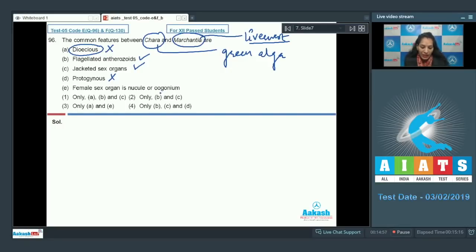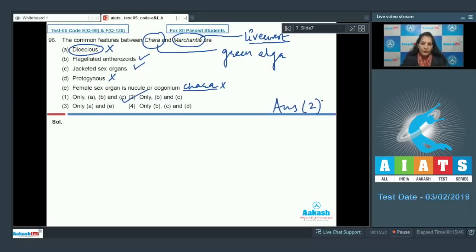E. Female sex organ is nucule or oogonium. This is true for Chara but not for Marchantia. Why? Because in Chara the female sex organ is called nucule or oogonium, but in Marchantia the female sex organ is called archegonium, not the oogonium. So this is not the similarity. So similarities are B and C only. So the correct option for the given question is option number 2.